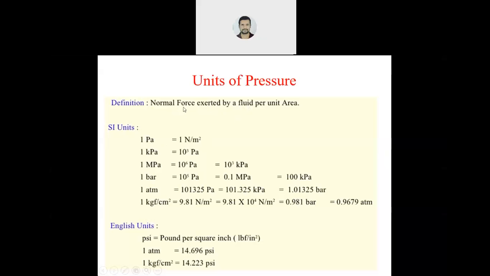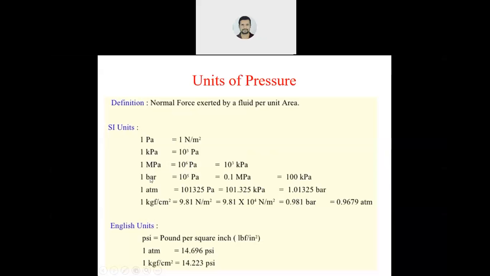Unit of force is Newton, unit of area is meter square, so it is Newton per meter square, also known as Pascal, based on the scientist's name. Next, kilopascal. To convert something into kilo, you multiply with 1000. Mega is 10 to the power 6.